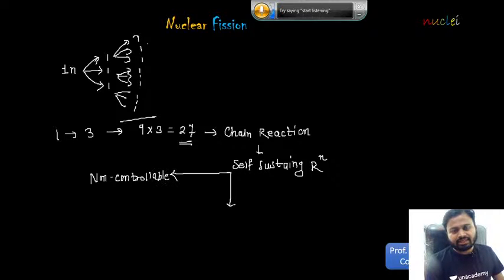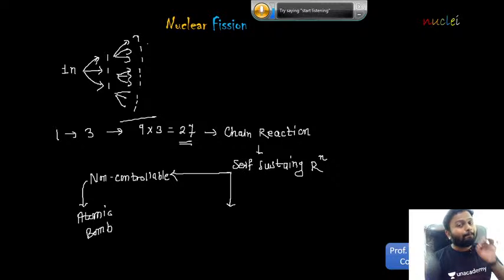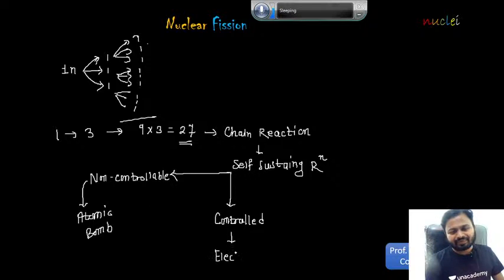जी फर्स्ट रिॲक्शन असते त्याला आपण कंट्रोल करू शकत नाही. म्हणजे 1 to 3, 3 to 9, 9 to 27. This process goes on multiplying, amplifying, and you are not able to control this. And this results into an atomic bomb. हे कळलं सर्वांना? But by some process, if you control this process, then it can generate electricity. This is what happens in a nuclear reactor.